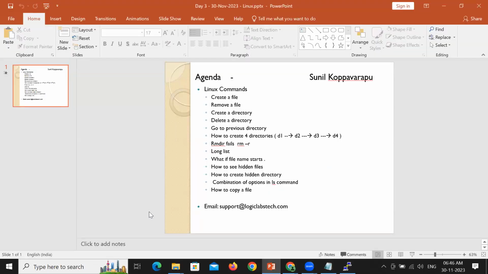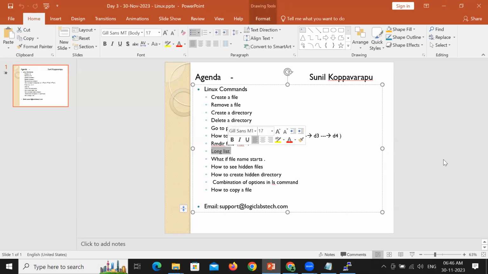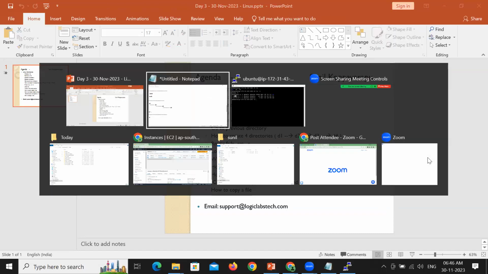Okay, so you know about long list. Now, what if the file name starts with a dot? Let's experience it.